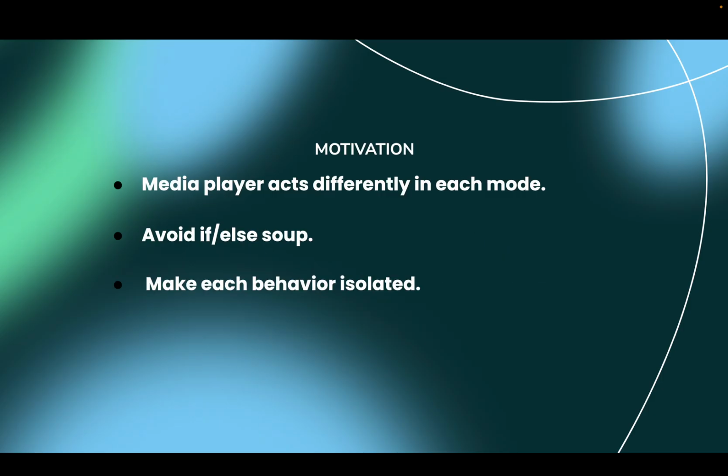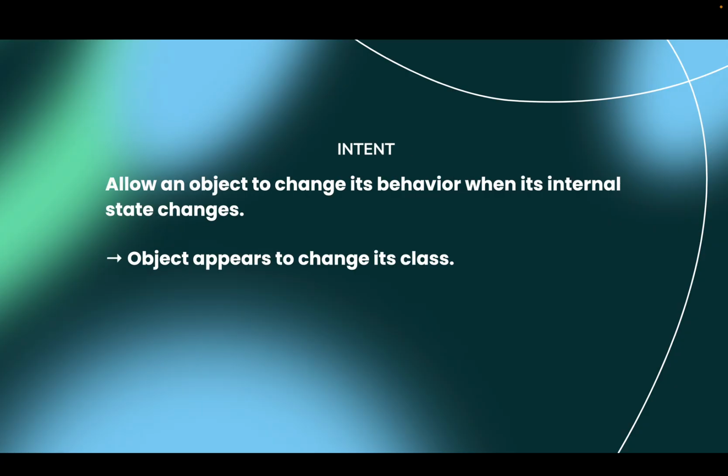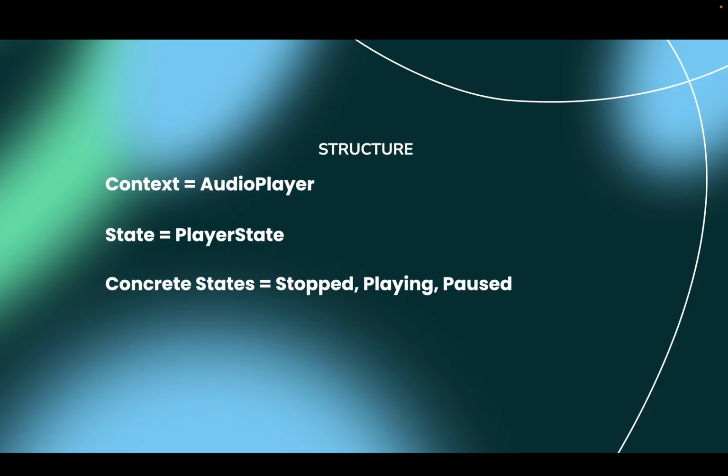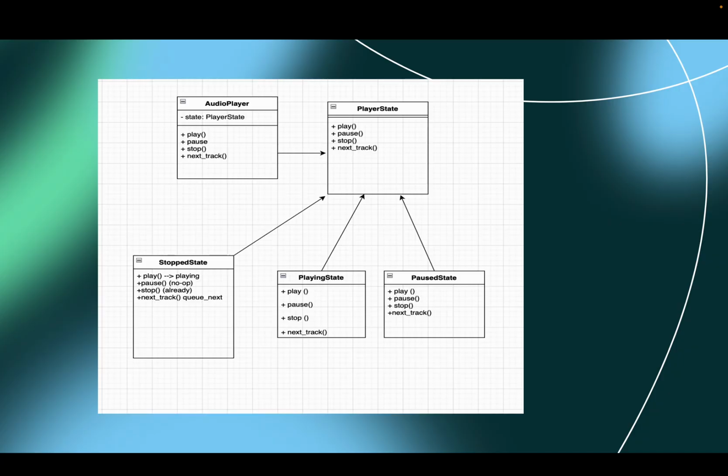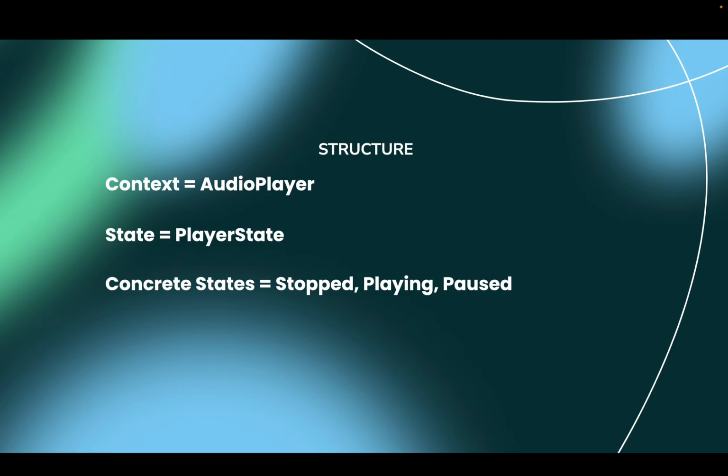The motivation is the media player acts differently in each mode. Avoid if and else, and make each behavior isolated. The intent: allow an object to change its behavior when its internal state changes. The object appears to change its class. The structure is: context is the audio player, the state is the player state, and concrete states are stopped, playing, and paused. I'll be going over the explanation in detail when I go into the code.